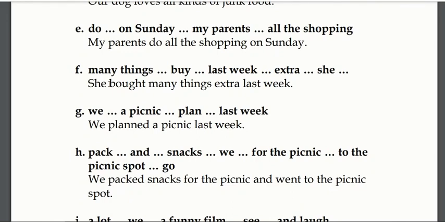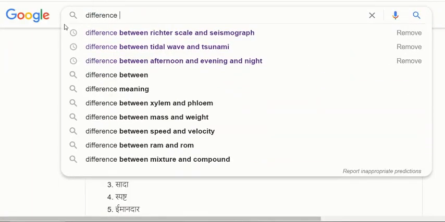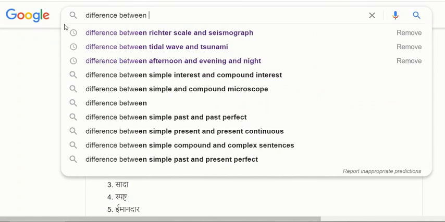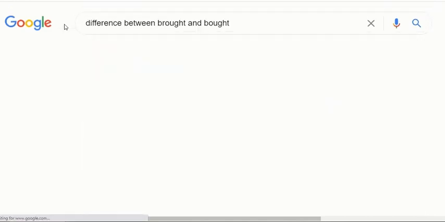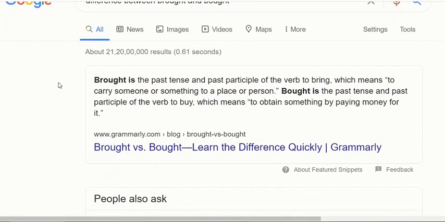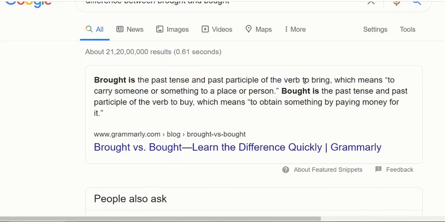Let me tell you the meaning of bought: it is the past tense of the word buy. Now let me tell you the difference between brought and bought. As you can see, brought is the past tense of the verb to bring.